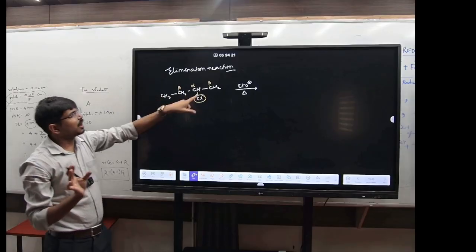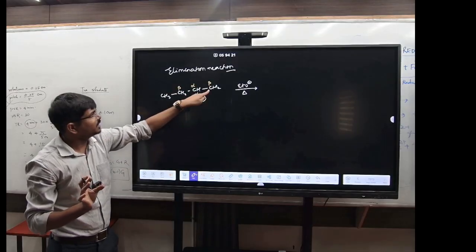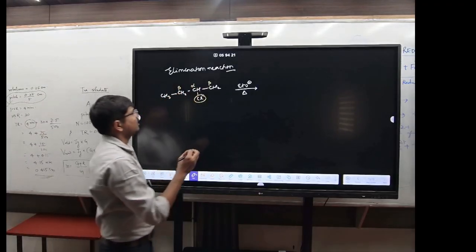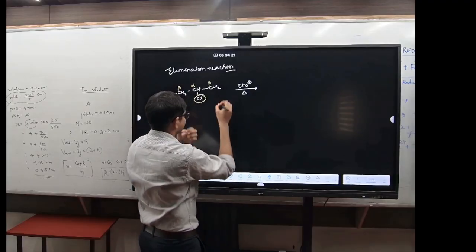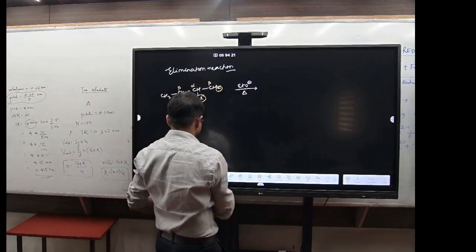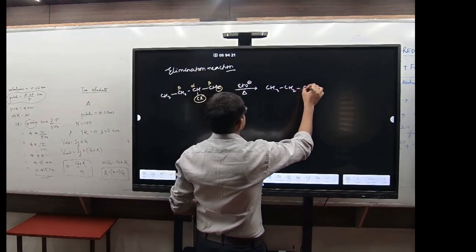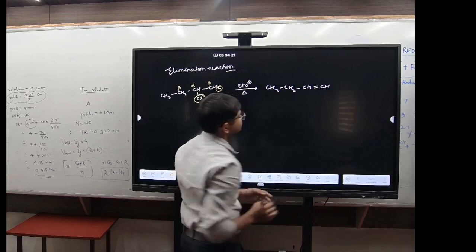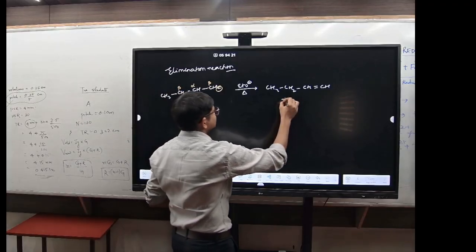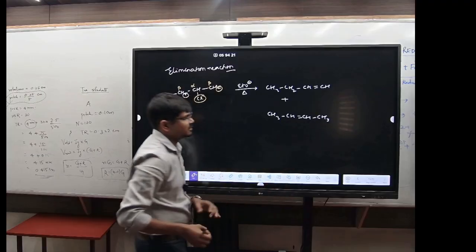Got it? Now this beta hydrogen will be removed and this chlorine will be removed. So you have two possibilities. Either beta hydrogen can be removed from this side, or beta hydrogen can be removed from this side. So I can draw the structure like this. Suppose this hydrogen is getting removed, then you will have the structure like this, CH3, CH2, CH double bond CH. Got it? Now, if this hydrogen is getting removed, you will have the structure CH3, CH double bond CH, and you have the kya? CH3, right?